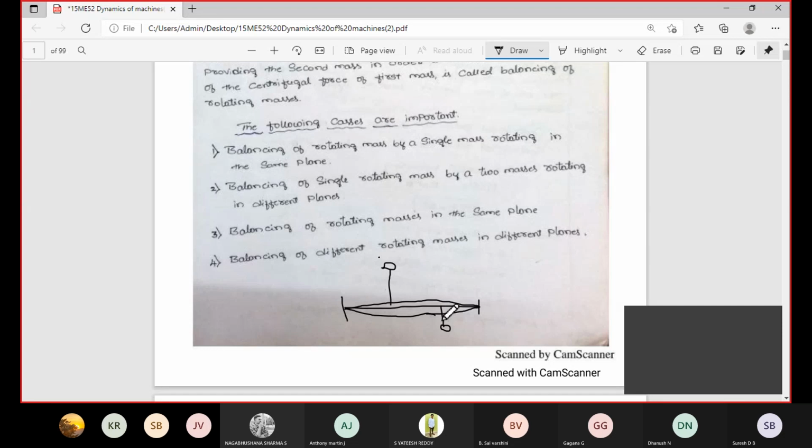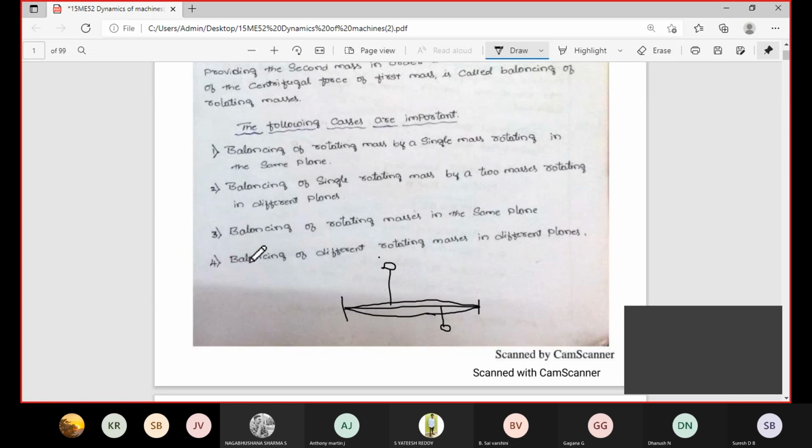Both this mass and this mass must rotate in the clockwise direction only. Then the shaft is going to be balanced. Suppose one rotates clockwise and the other anti-clockwise. In that case centrifugal force is created and the eccentric distance increases again.